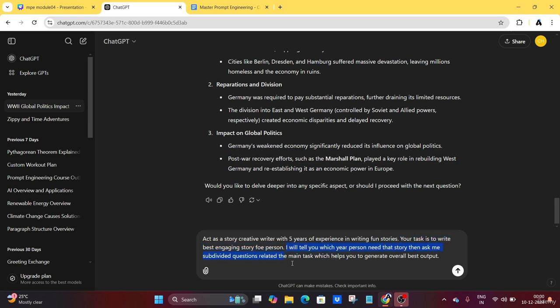Here you can see, after that I have used the cognitive verifier prompt pattern. That is, then ask me subdivided questions related to the main task, which help you to generate the overall best output. So what happens here? First it will think: act as a creative writer with 5 years of experience.